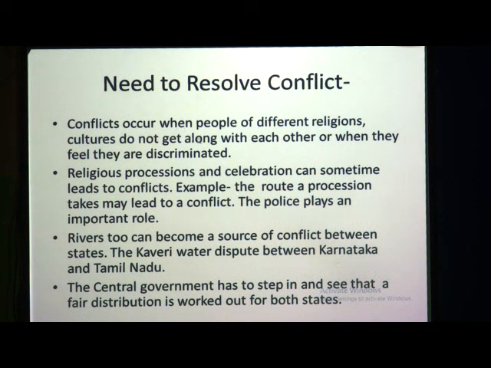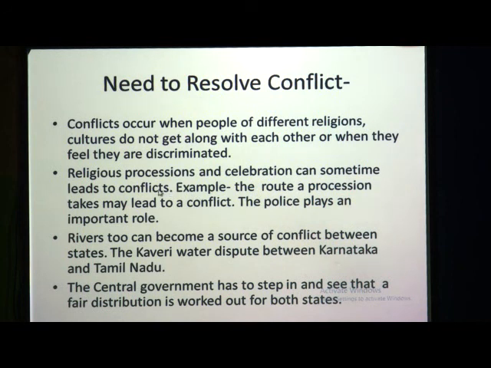Conflicts occur when people of different religions or cultures do not get along with each other, right? Conflicts arise because of different religions, when people do not respect each other's religion or cultures. They do not get along with each other, or when they feel they are discriminated against by other people, at that time conflicts arise. Conflicts also arise on a religious basis, like religious processions and celebrations can sometimes lead to conflicts.